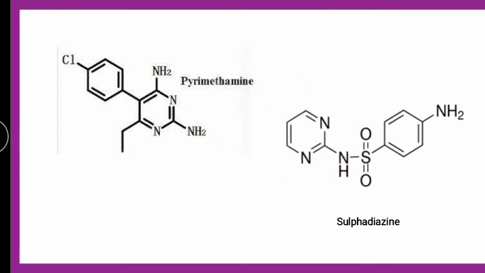You can see them in the name itself. It is pyrim, which is nothing but pyrimidine, and diazine, which is nothing but 2-aza. Only the position difference may arise over here. So both the drugs contain pyrimidine as a heterocycle.